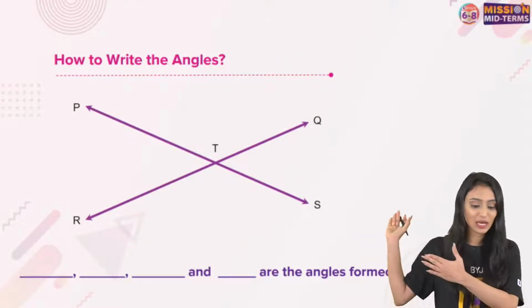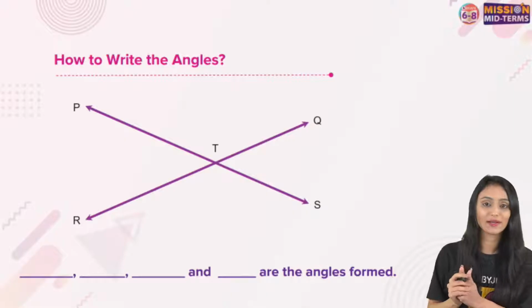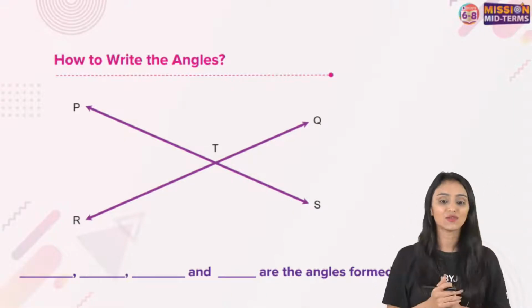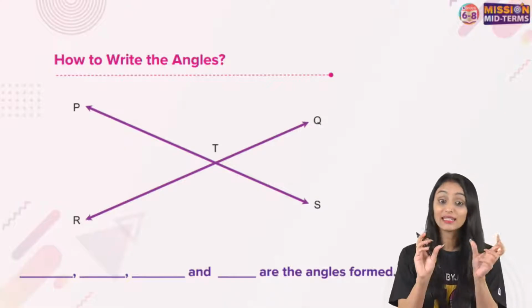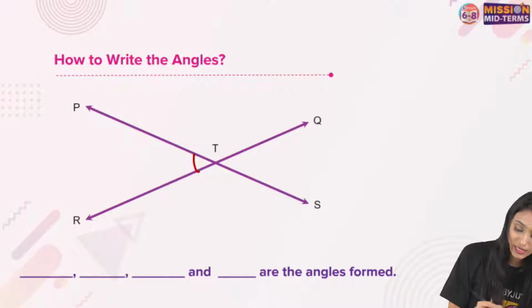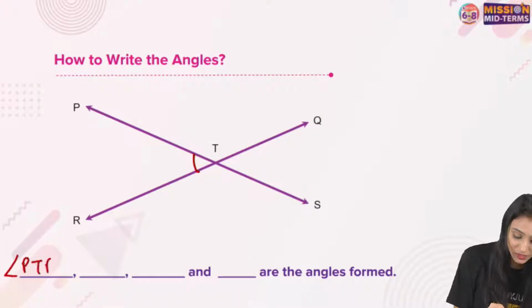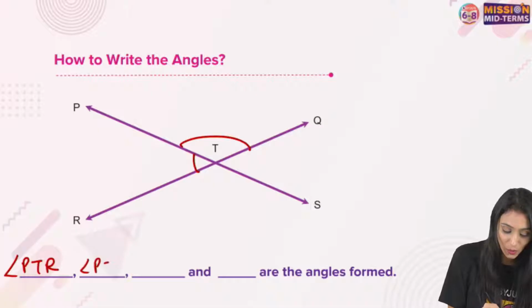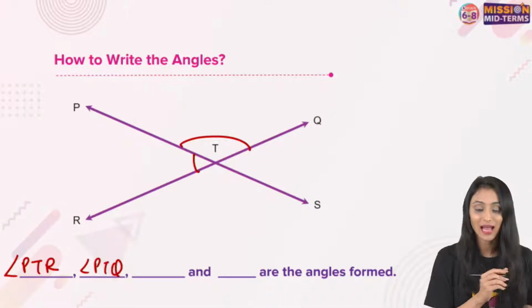Here you can see the two lines PS and RQ are intersecting at this point T. What are the angles formed here? I need the name of the angles. One is going to be this angle PTR, right? Correct, Dhruvi. It's going to be PTQ. What else? Yes, name of the angles.